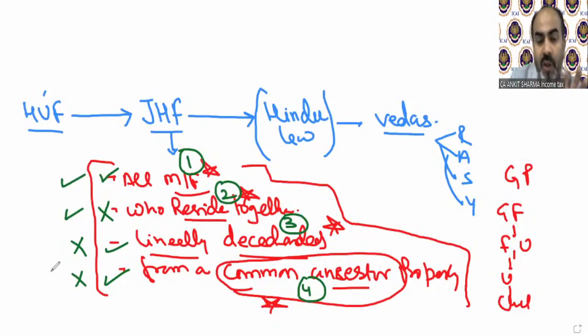So what is a joint Hindu family? I just explained it to you. All male, female who reside together, lineally descendants, and those ancestors should be the same. So if I have a Ramu Kaka at my home, like my servant, who is with us for a very long time, he is fulfilling condition 1, 2, but again he is not fulfilling condition number 3 and 4.